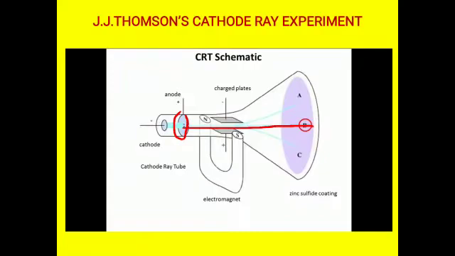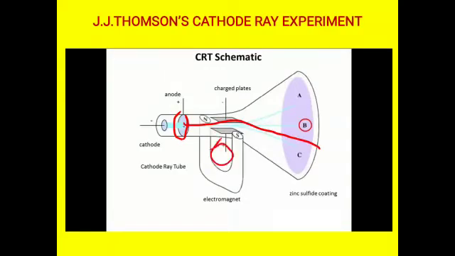This shows an important property of the cathode ray: it travels in a straight line. Now I am going to place a negatively charged electrode and a positively charged electrode in the pathway of the cathode rays. When the electric field is placed in the pathway, the cathode ray gets deviated towards the positive electrode.